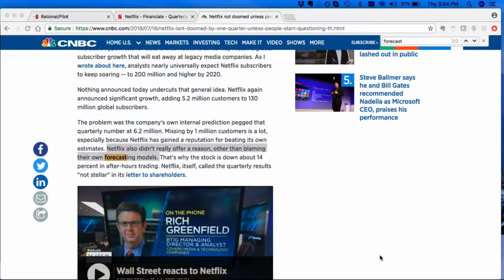Today, we're going to be talking a little bit about Netflix's earnings this week. They had some issues because they had promised about 6.2 million new customers in Q2, and they came in at about 5 million. Looking at some of the news, one thing that jumped out at us was the reasoning for that, and they blamed their own forecasting models for the miss.